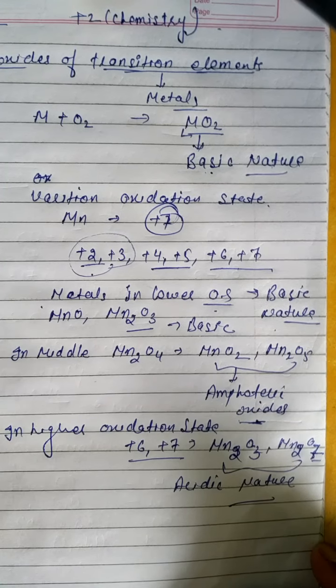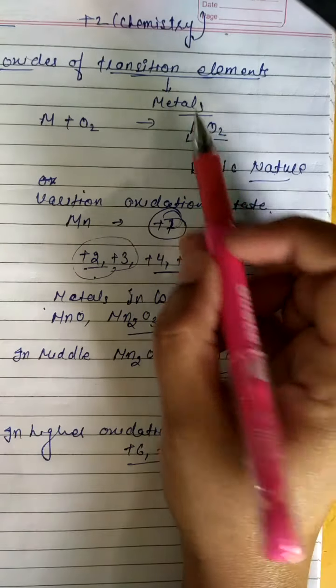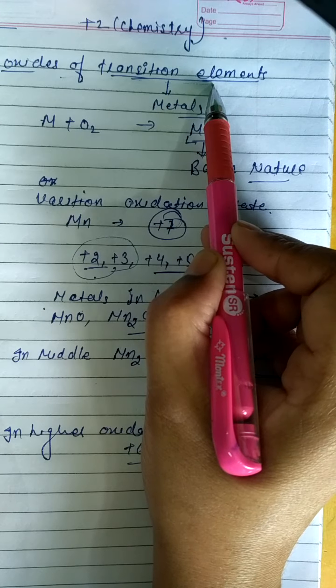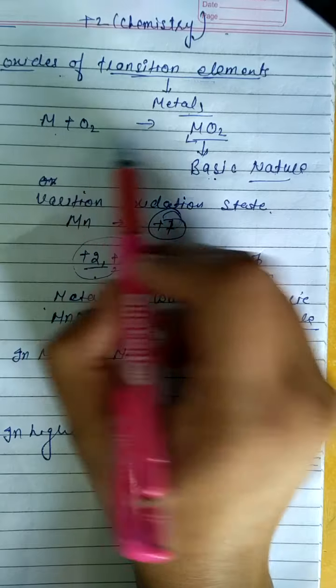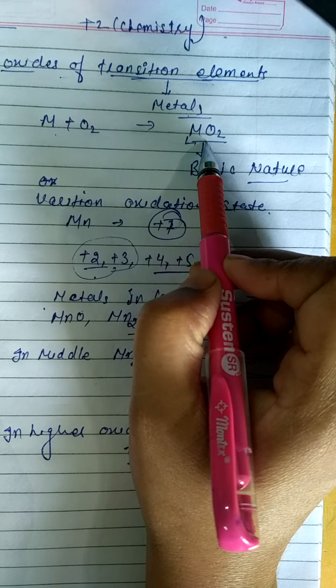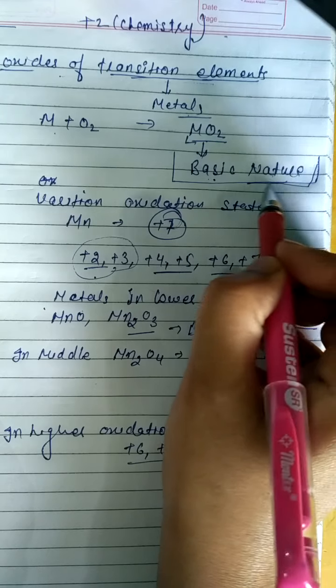Clear about the oxides of the d-block elements? Firstly, in all transition elements, metals are present. When the metals react with oxygen, they form a metal oxide. But mostly those metal oxides are basic in nature.